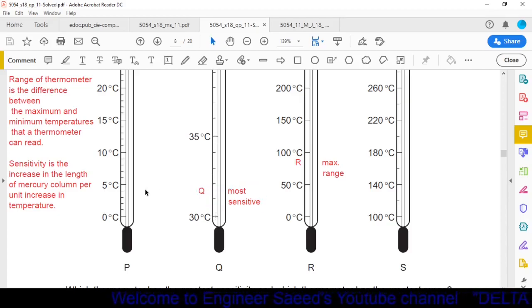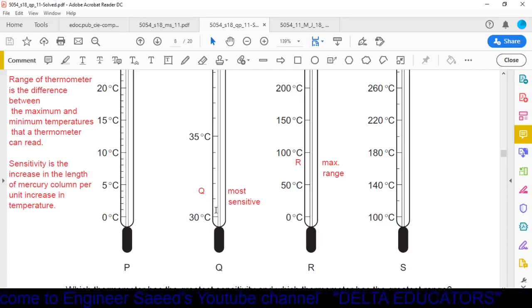Here, for the 5 degree centigrade difference from 30 to 35, the height is only from this point to this point. So here the height is less as compared to Q. So we can say sensitivity in P is less compared to Q.